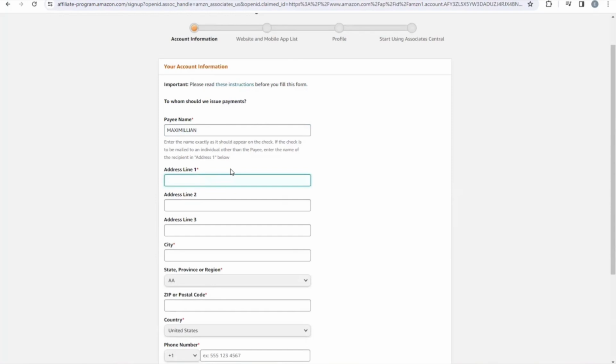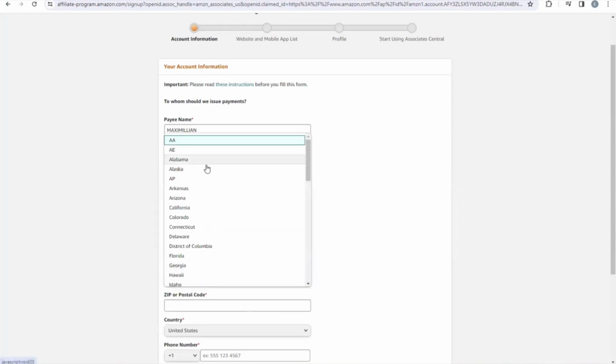Then my address, I'm gonna be entering my address as well. So this address, one address, two address, three, if you like, you can put all of them, but I think I have only one address. Understand? So city, you enter your city as well, and the state, province, or region, right?